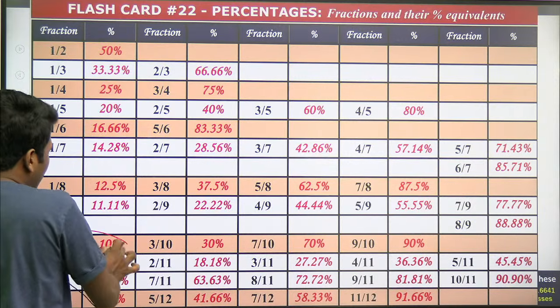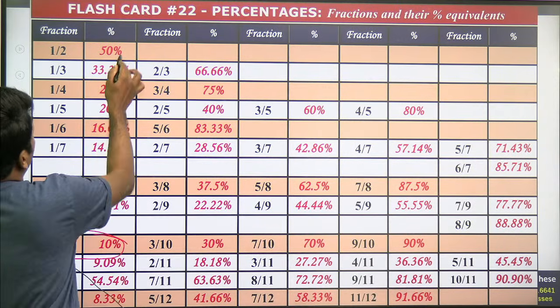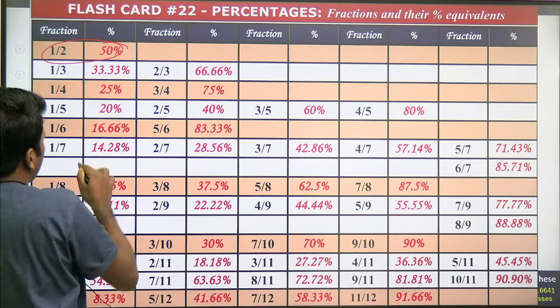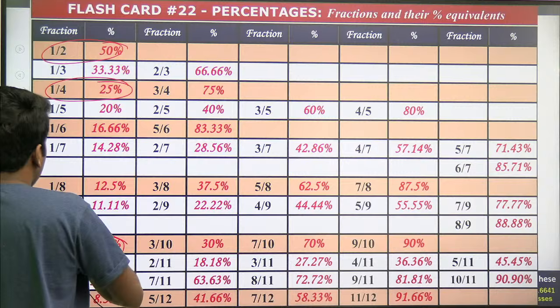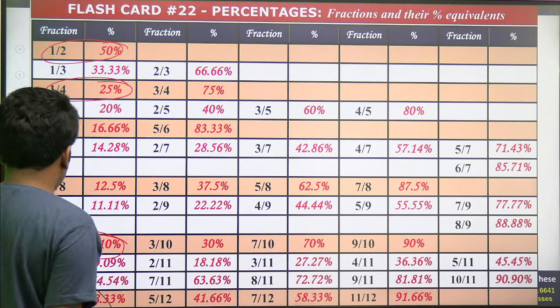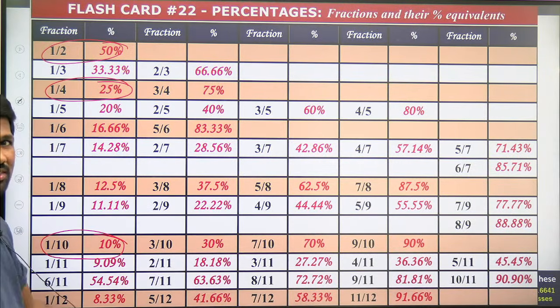So 1 by 10 is 10%. 1 by 2 is 50%, we have used that also. 1 by 4 is 25%, we have used that also. Till now, this much connection only we have used. And 1 by 1 is 100%. Now, what about the other percentage-fraction connections?